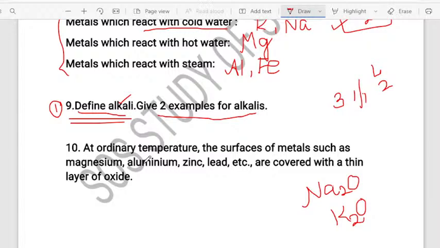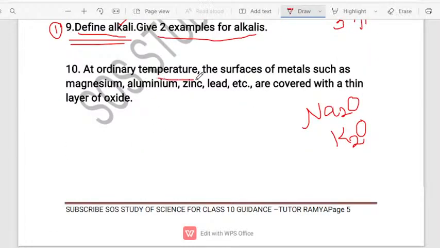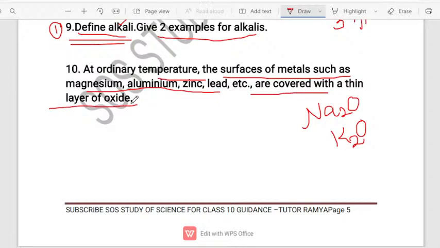Yes. Next question. At ordinary temperature, the surfaces of metals such as magnesium, aluminum, zinc and lead are covered with a thin layer of oxide. What is the reason? So this is a very important topic, children. In yesterday's class, I have taught. Let me see who has understood this concept and is giving the right answer.